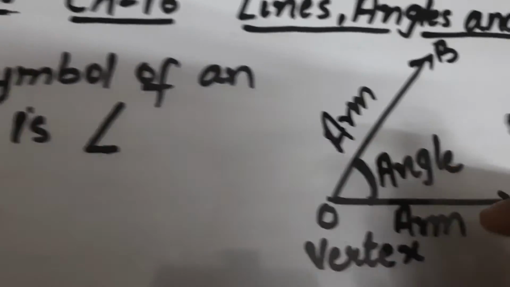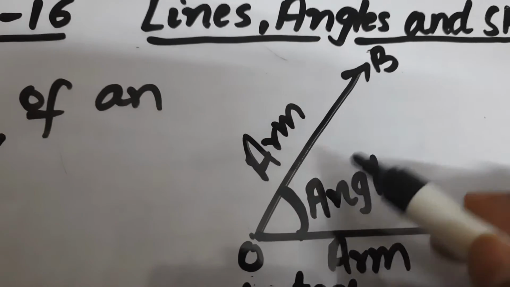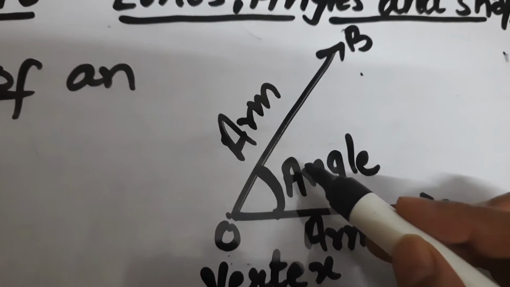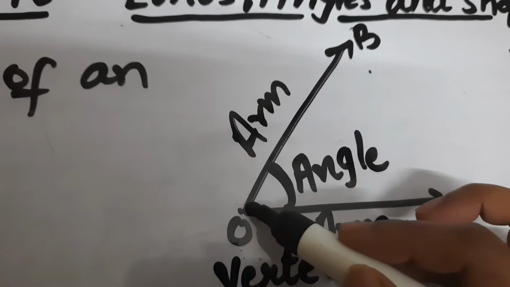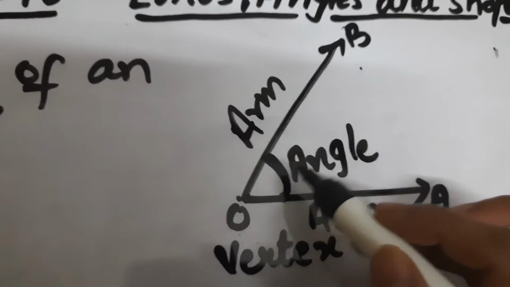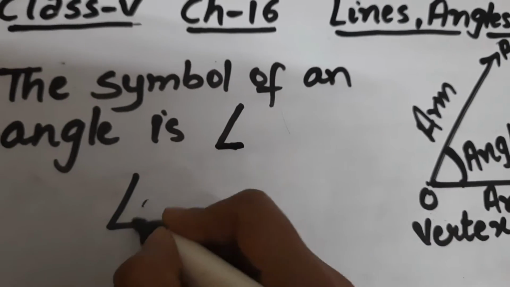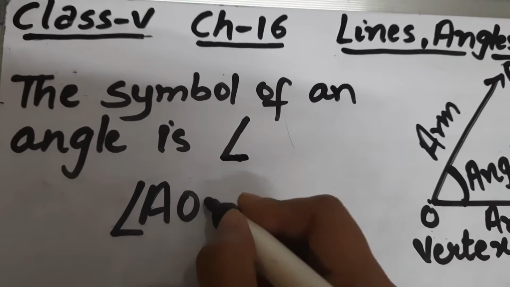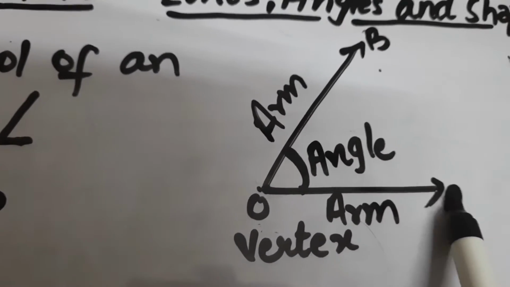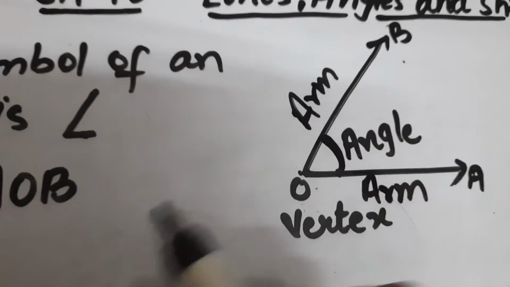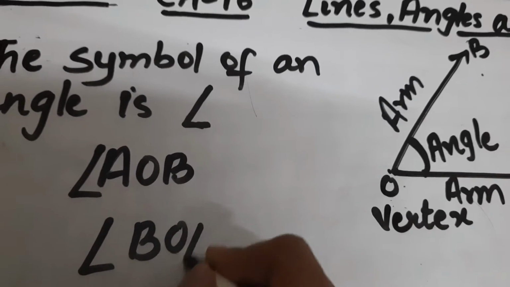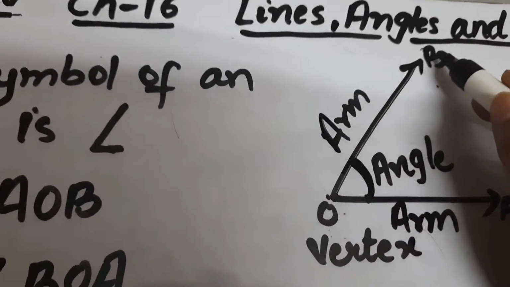And see, the rays OA and OB form an angle at O. So we call the angle at O as angle AOB, or we can write it as angle BOA. We can start from here also.